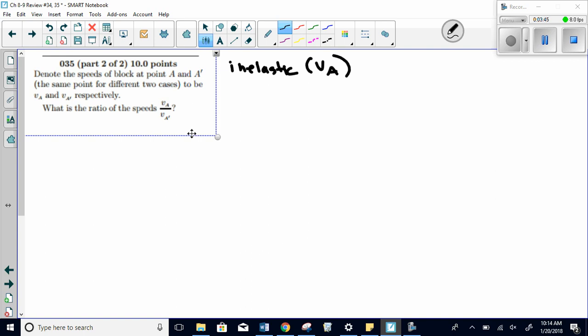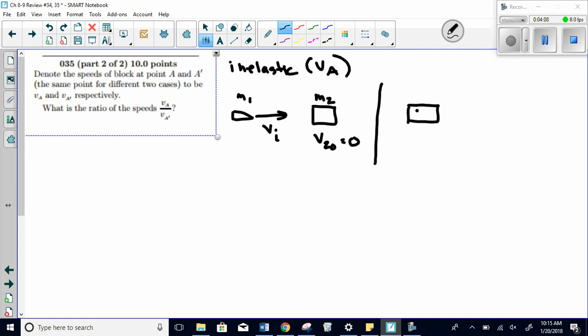Okay, so let me draw some pictures. In the beginning, we have a bullet of mass 1 with a starting velocity of vi, is what they called it. All right, mass 2 is sitting at rest. v2 initial equals 0. And those are the before pictures. The after picture, of course, looks like the bullet stuck inside the mass. So this is going to be mass 1 plus mass 2 because we're adding them together.